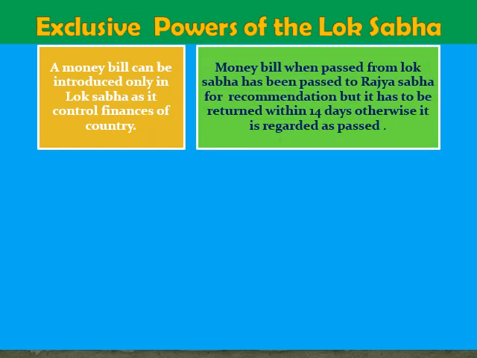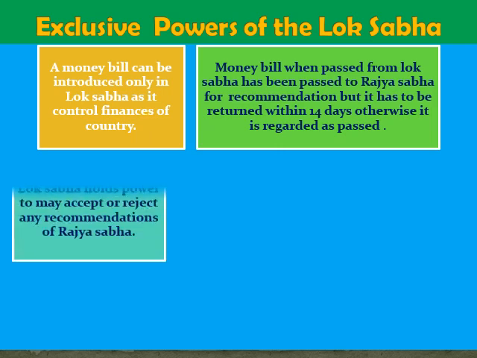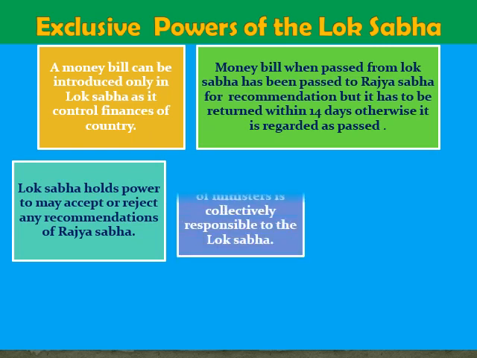The money bill when passed from Lok Sabha to Rajya Sabha, it is passed like it was passed from Lok Sabha, it was given to the Rajya Sabha. But it is up to the Lok Sabha whether they will accept the recommendation of Rajya Sabha or not. ये लोकसभा के ऊपर होता है कि वो राज्यसभा में जो 14 दिन में रिकमेंडेशन दिया उसको ले या ना ले. ठीक है, so that is also the power that whenever they pass a bill, they give it to Rajya Sabha, so Rajya Sabha has to return it within 14 days and give its recommendation. It is up to the Lok Sabha whether to accept it or not. Lok Sabha holds power to accept or reject the recommendation of Rajya Sabha.